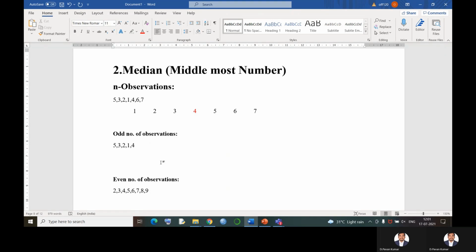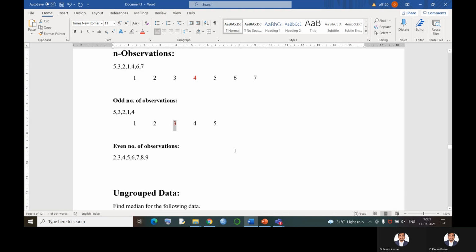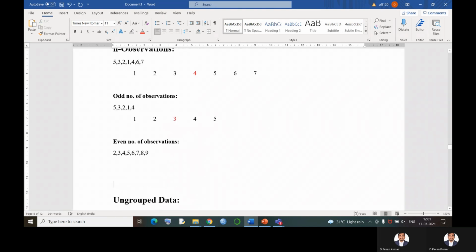See, arranging in ascending order: 1, 2, 3, 4, 5. Now, when an odd number of observations are given, the middlemost value will directly be the answer for the given distribution. Of course. Now, when an even number of observations are given,